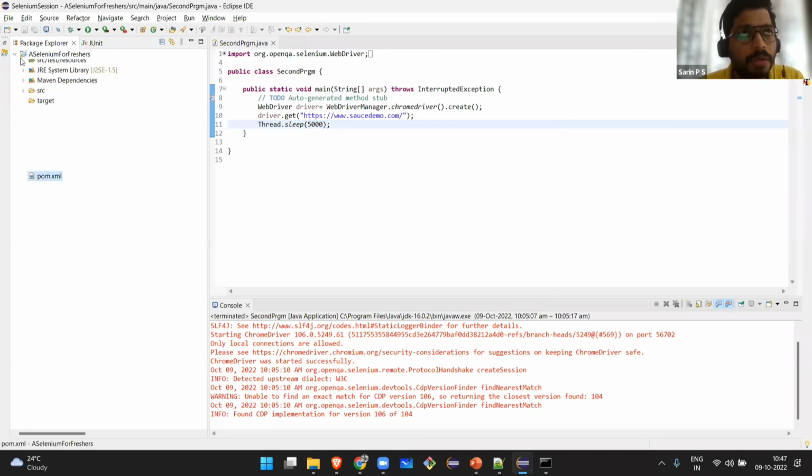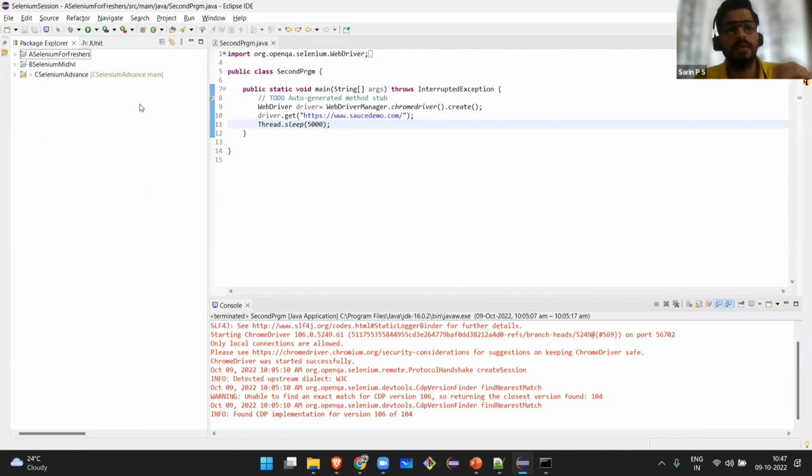Before going to create a Java project, I would like to distinguish between Selenium and Java. If you create a Java project and try to write some Selenium code, Java doesn't know anything about Selenium. When we have to work with Selenium, we need someone who knows about Selenium. That is the dependencies that we get from the Maven repository. Java doesn't know anything about Selenium.